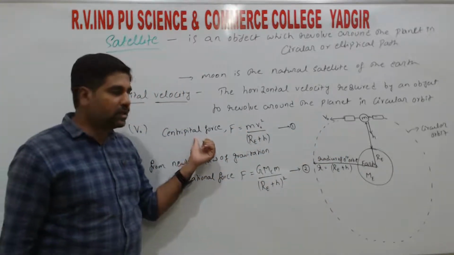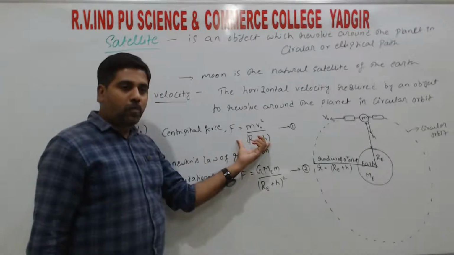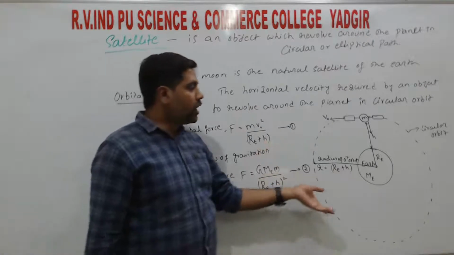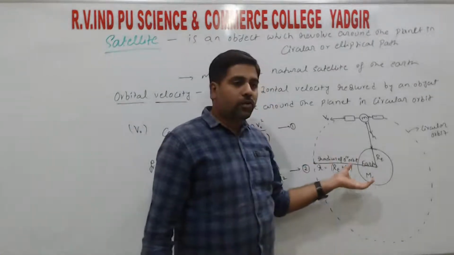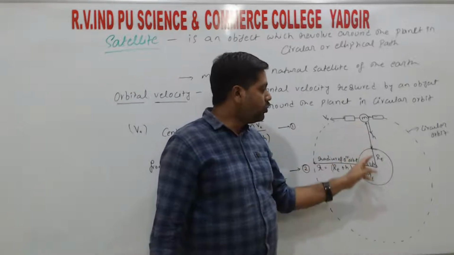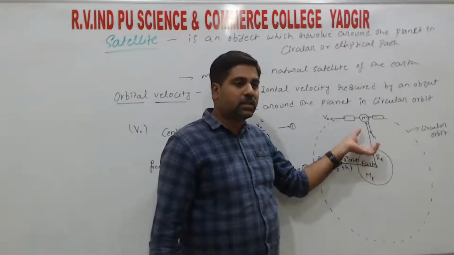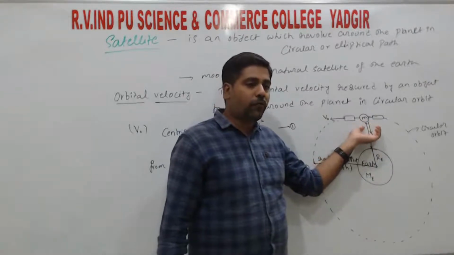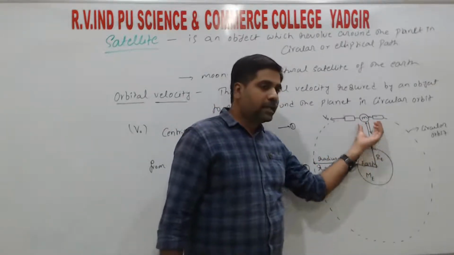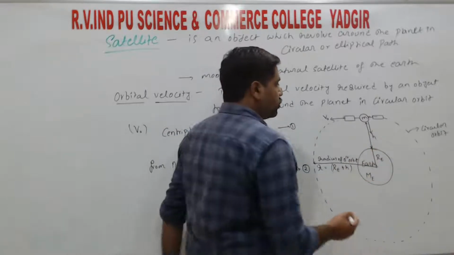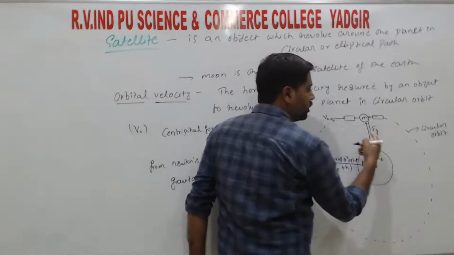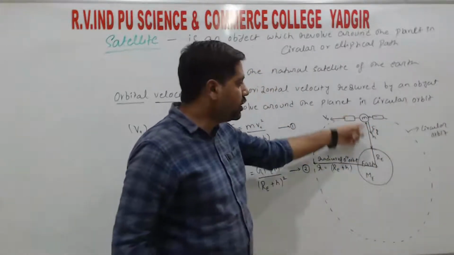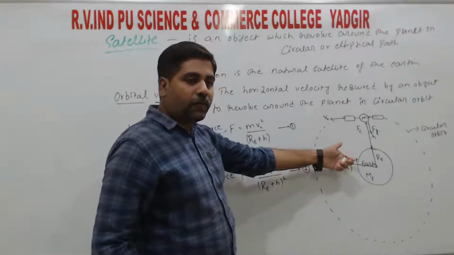By using this relation, we write the formula F equals mv square divided by r, right? Again from Newton's law of gravitation, if we have two objects separated by a distance, the object experiences an attractive force, right? So here the satellite experiences the force, that is Fg, the gravitational force, and Fc, the centripetal force. Both are acting towards the center of the earth, right?